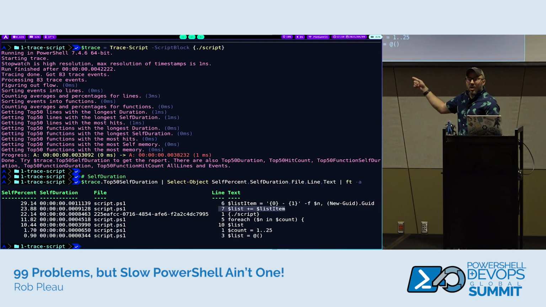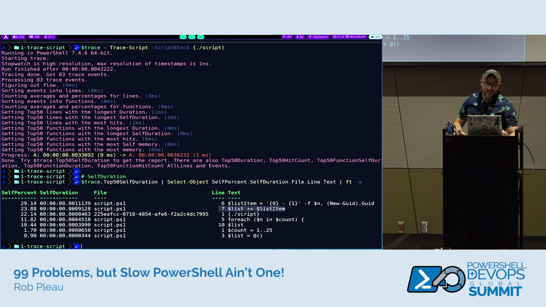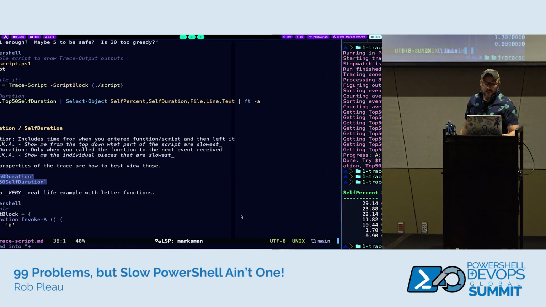And one thing I just want to call out, when you stuff the script in a script block, like I have been doing, the file, the entry point is just going to be a GUID. That's just what, when you run PowerShell, the interpreter just gives it a GUID. That GUID has nothing to do with generating GUIDs. That's just the entry point. Because you can see here, line 1, that's the script. So that's what those GUIDs are. It's just something that got generated.